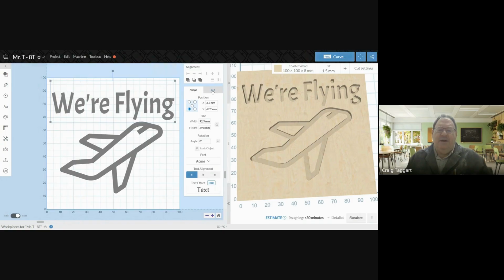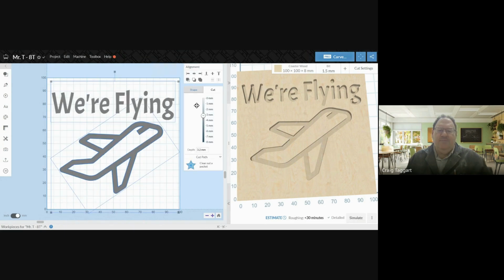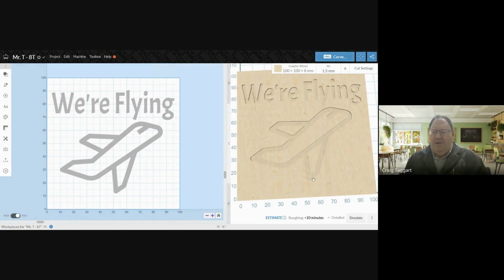But I can tell just by how deep this looks that it is going to be cut really deep. So under here, under cut, we're going to change this. And we can see that our cut depth is 3.2. I'm going to highlight everything. And under cut, I'm going to change that to 1.2 and hit enter.